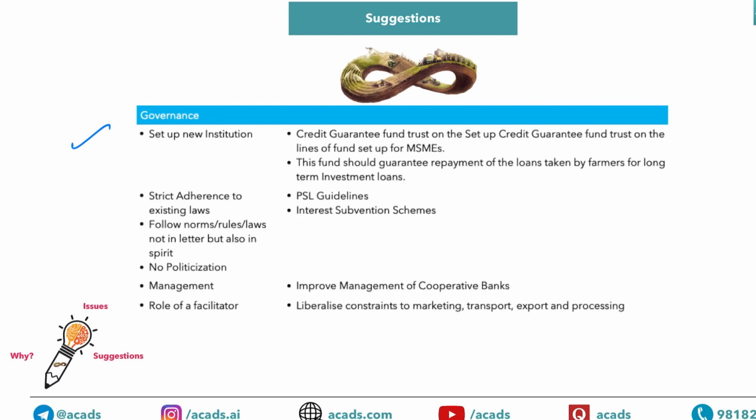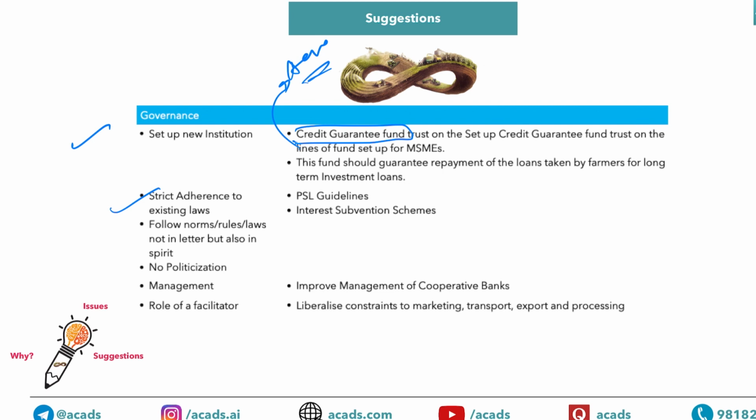First, set up a new institution. In most of the topics or most of the suggestions, this is something that you can replicate across multiple subtopics. For more specificity, you can mention a credit guarantee fund trust for agriculture, credit inputs and other kinds of financing. Another is strict adherence to existing laws. A very generic suggestion, but this can be used across all the subtopics.